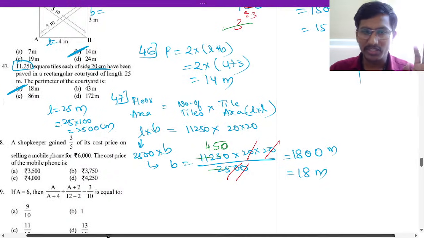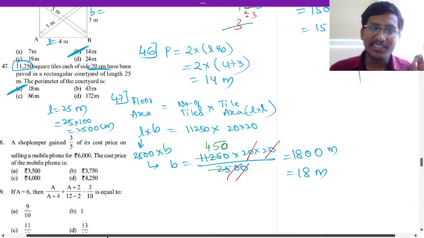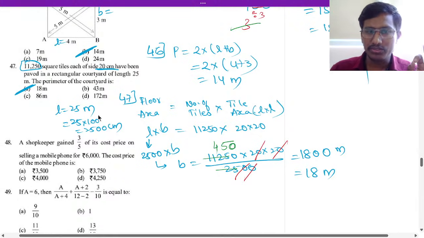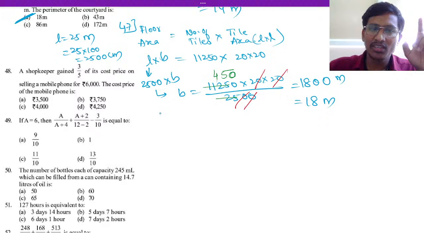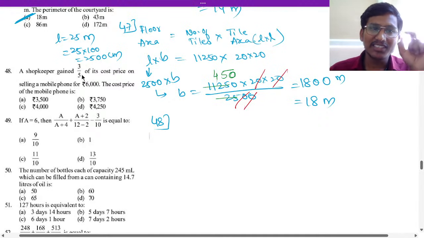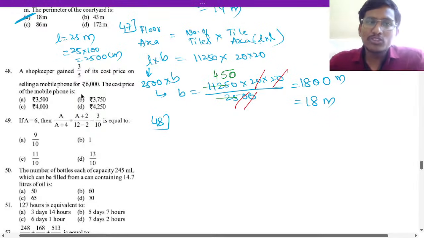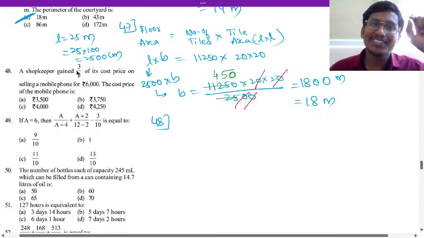So next students, that is 48 question. Should we do 48 question now? So 48 question is what? A shopkeeper gained 3 by 5 of its cost price on selling a mobile for 6,000. The cost price of the mobile phone is. So the shopkeeper gained how much? 3 by 5 of its cost price.